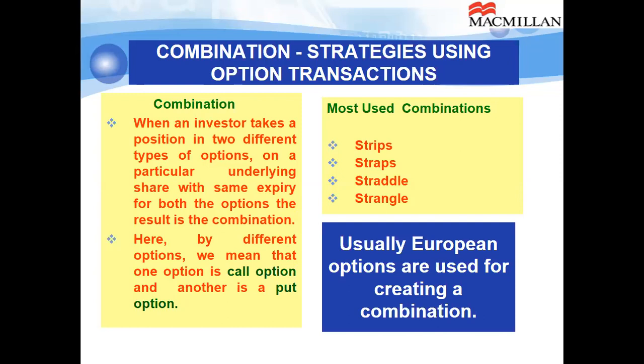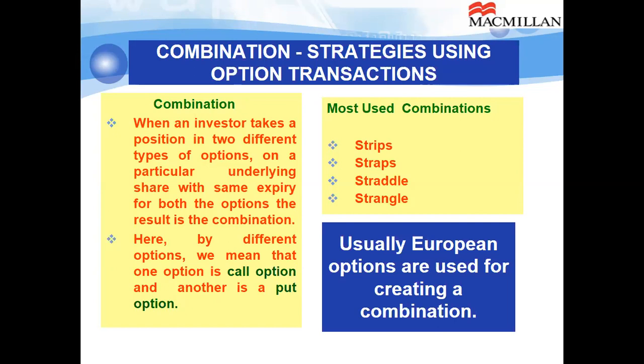Here, by different options, we mean that one option is a call option and another is a put option. Let us say the underlying asset is Reliance, exercise price is 1500, expiry is June 2020.